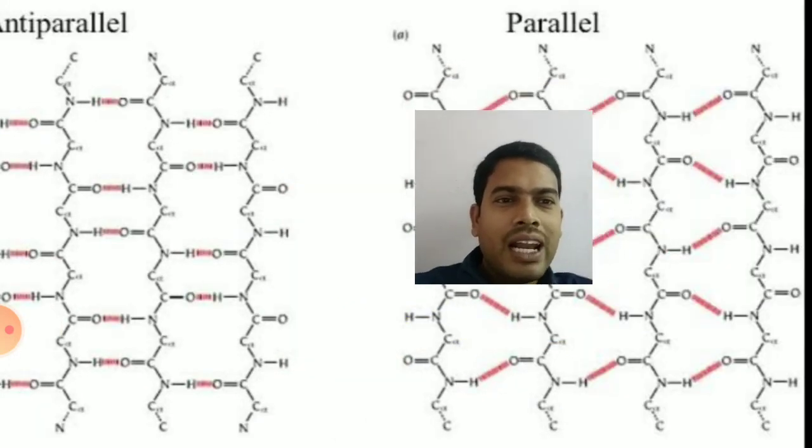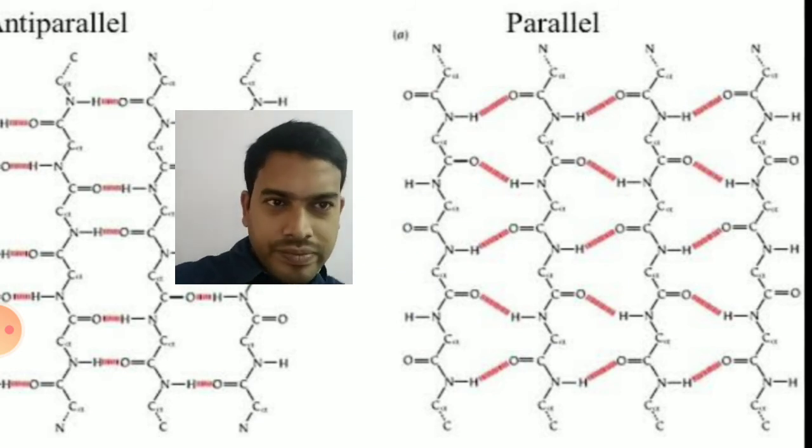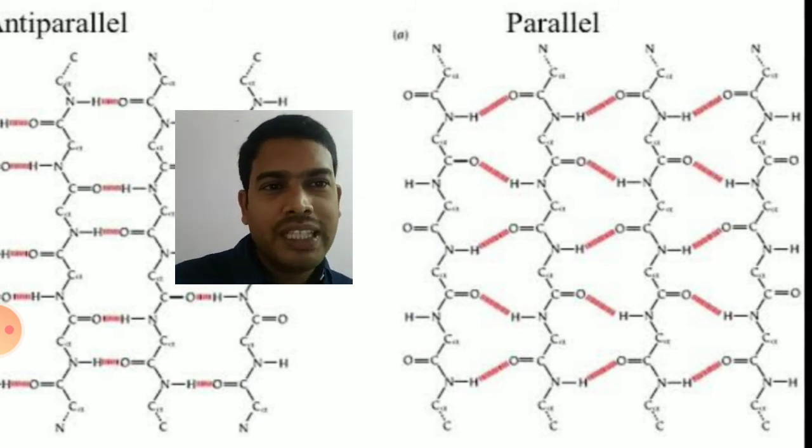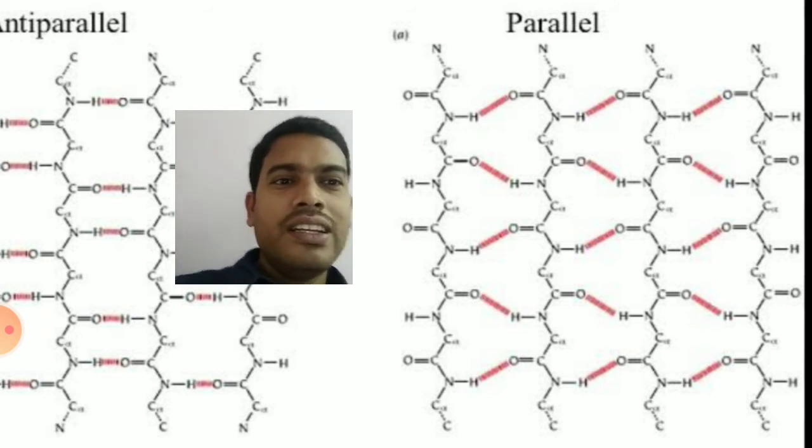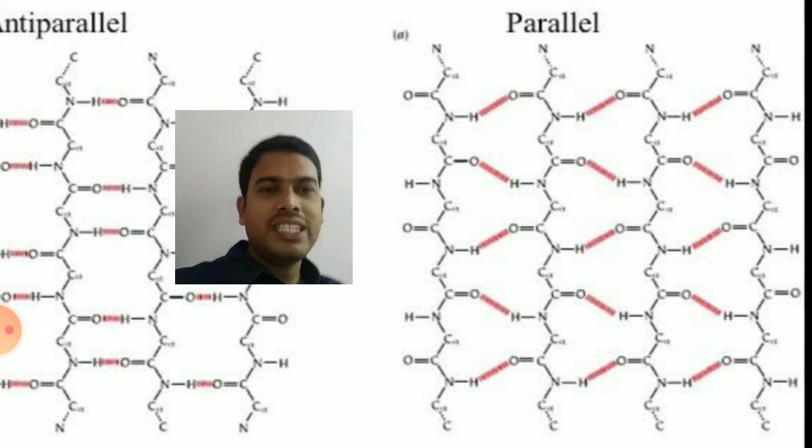In the parallel beta pleated sheet, you can see a carbon is present in front of a carbon in the opposite position, and a nitrogen is present in front of a nitrogen, with intermolecular hydrogen bonding between the carboxylic group and amino group of the adjacent beta pleated sheets.